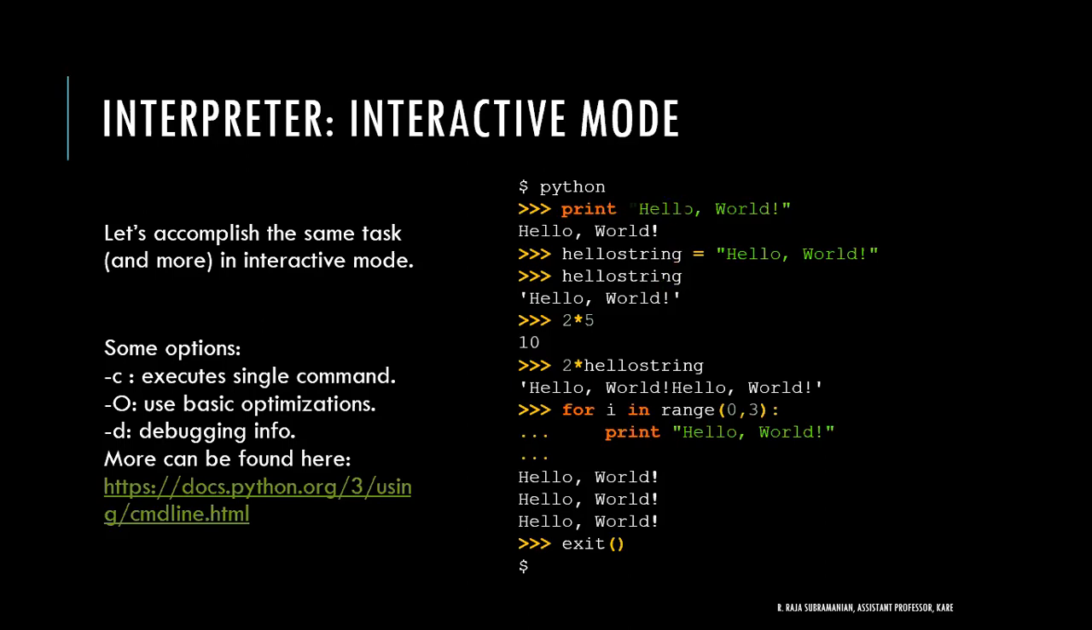So for example, if I say 2 star 5, we'll be getting 10. If I say 2 star hello string, right? What will happen is hello world will be repeated 2 times. So I'm just saying 2 into a particular string. It is actually called repetition, right? Many good features are available in Python that do the same in a very easy fashion. So learning Python is not that difficult, and using Python is also not that difficult.